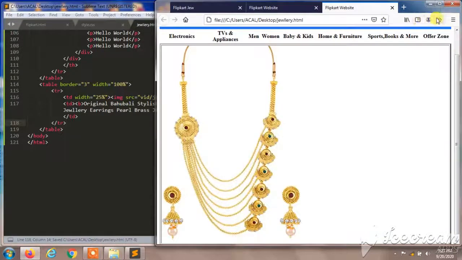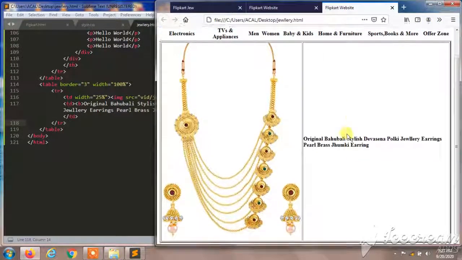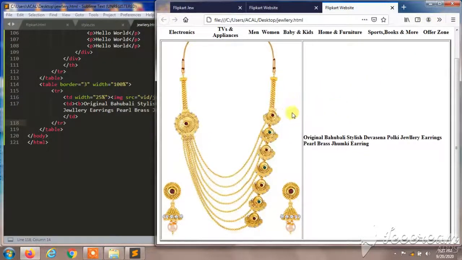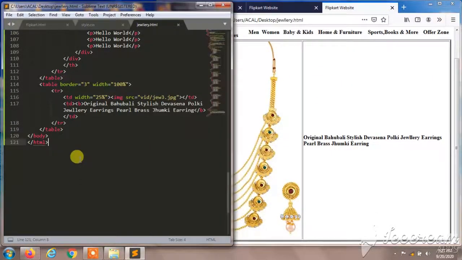So I'll open my page and I'll reload this. It was a little bit small, so I'll give some more code over here.